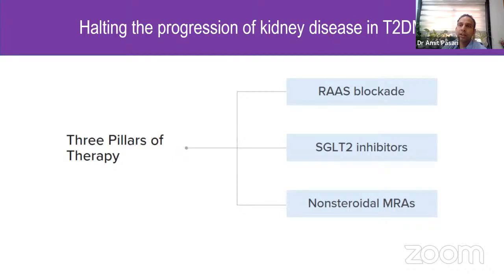So, thus far, we have discussed the three pillars of therapy to halt the disease progression in chronic kidney disease with type 2 diabetes, where we have RAS blockade, SGLT2 inhibitors, and non-steroidal MRAs. The addition of all these three agents can significantly reduce the progression of chronic kidney disease. They can reduce the albuminuria and ultimately give our patients a better chance of protecting their kidneys.